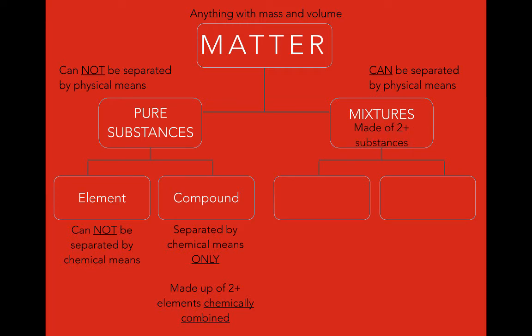So remember what we said a substance was. They're elements and compounds. So mixtures are a physical combination, or for lack of a better word, a physical mixture of either elements and other elements, elements and compounds, or even compounds with other compounds.